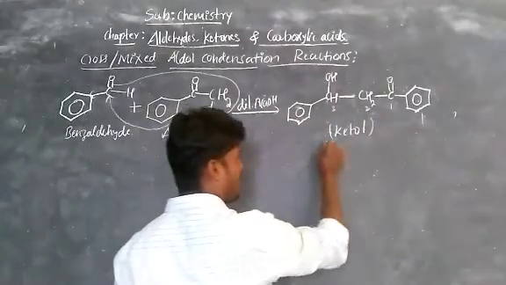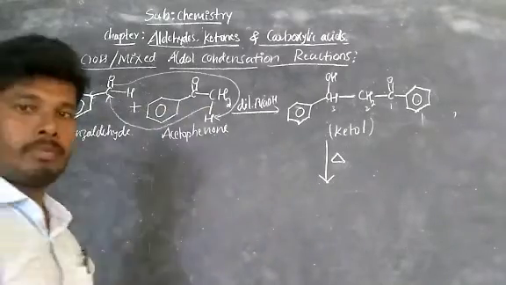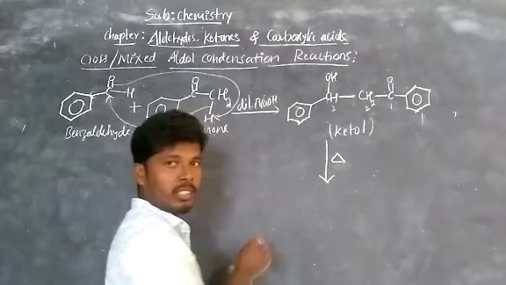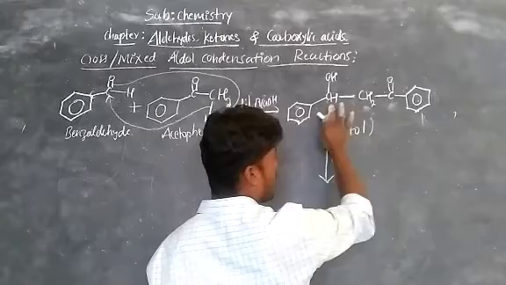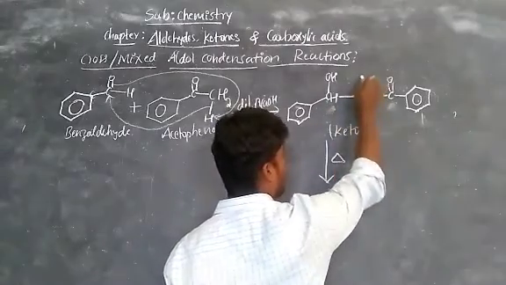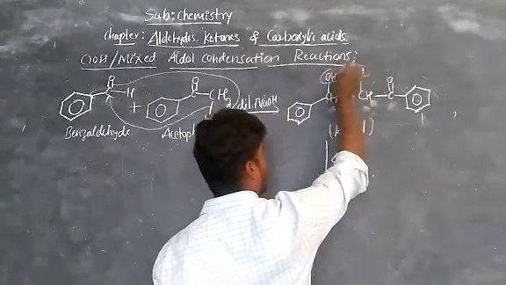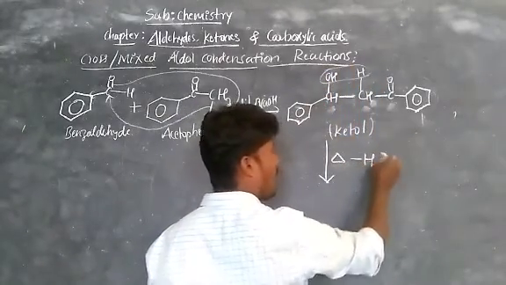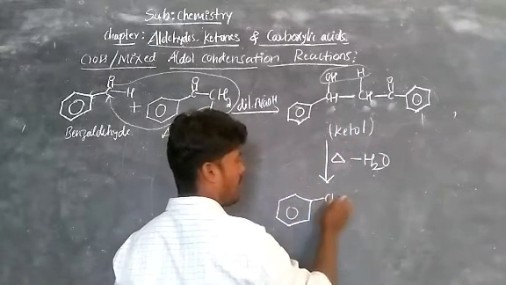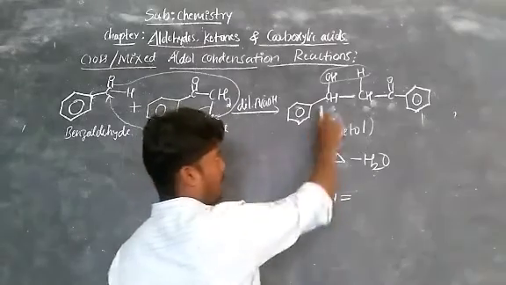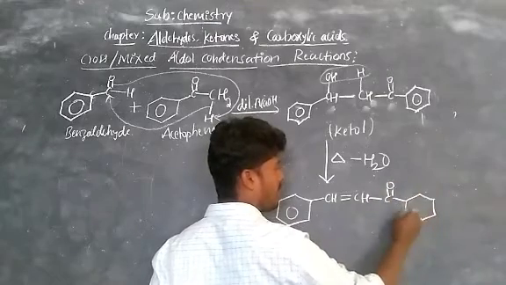And again in the second step, on heating, what will happen? Condensation takes place. Here there are 2 hydrogens. Out of 2 hydrogens, one is condensed with this one. So this OH and H becomes water, that is minus H2O, and the remaining is benzene, bond CH, double bond. Here a double bond is formed, that is CH, bond C double bond O, then benzene.